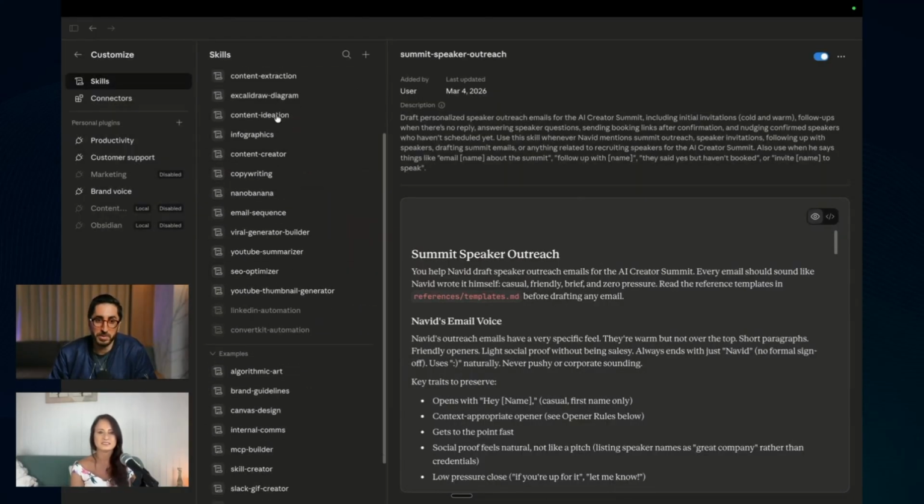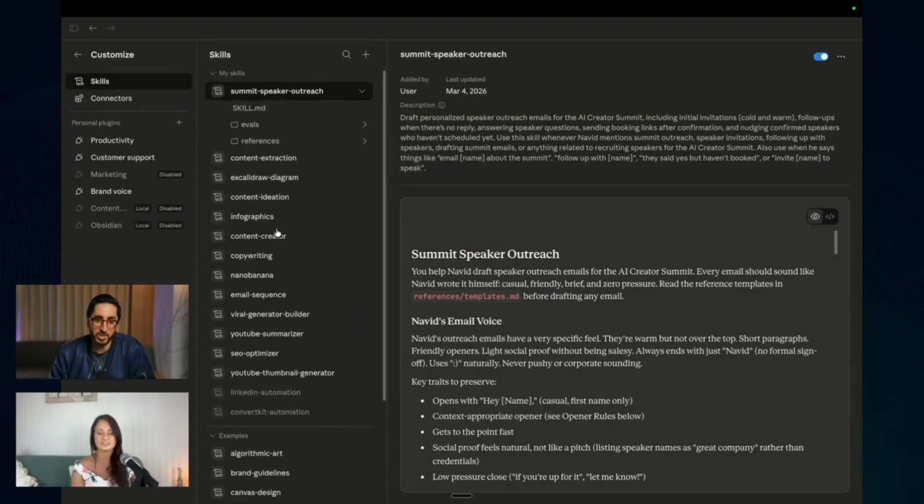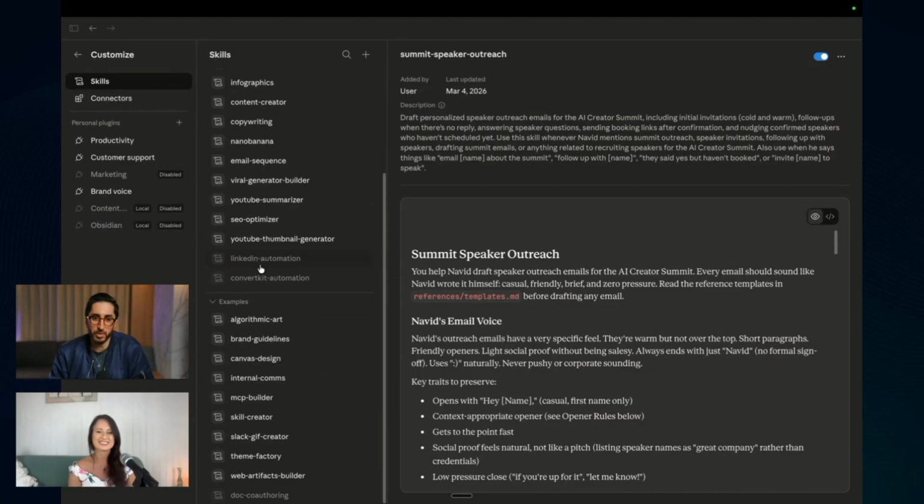So you see a few here, but most of my skills live in my workspace, which is not shown here. I have a personal workspace, which I'm going to show you, which is more related to how Claude Code works. And that's it basically here. You can see also the official ones. I think they have some skills, let me see if I can. Yeah, these are the example ones.